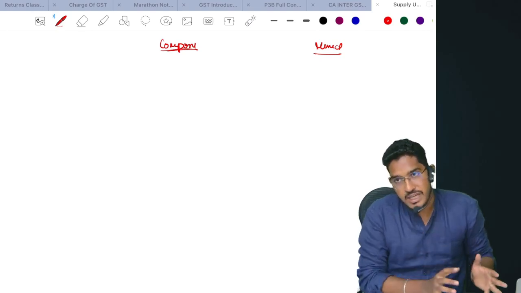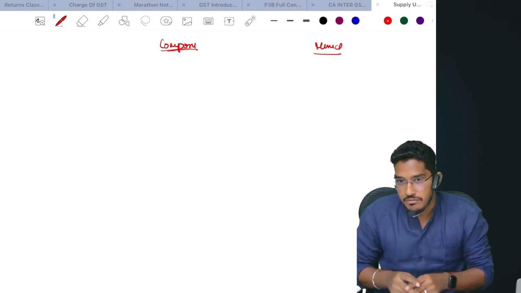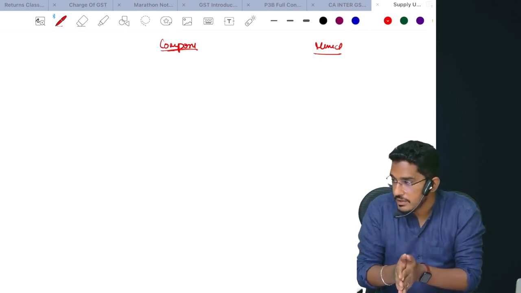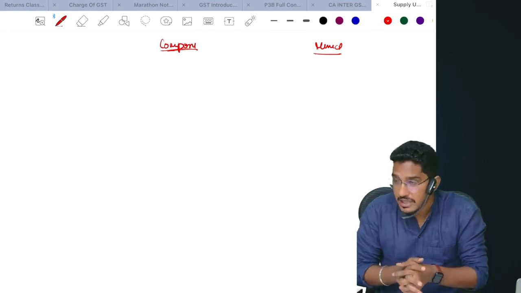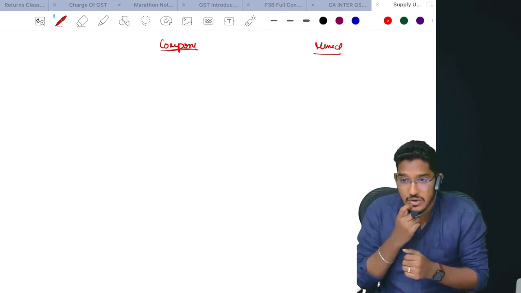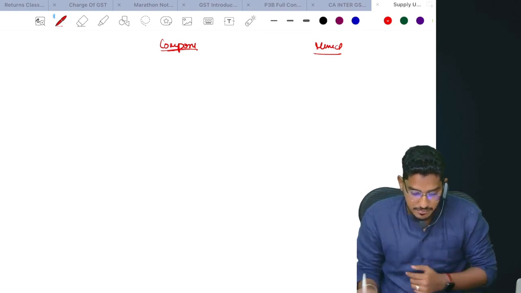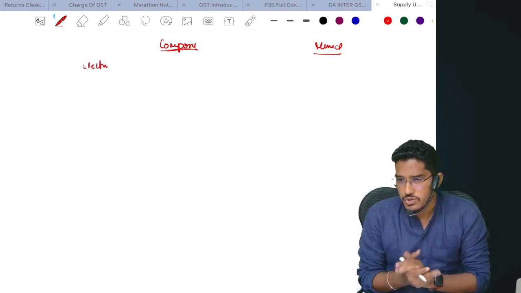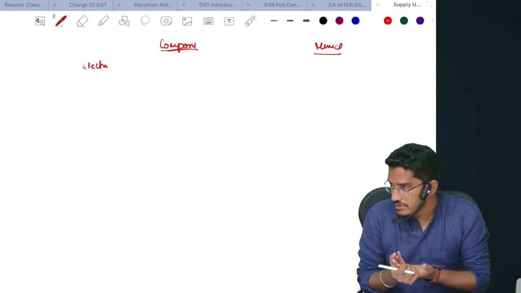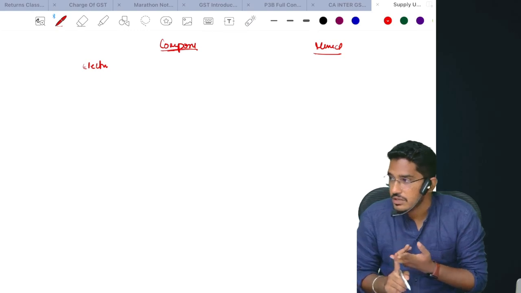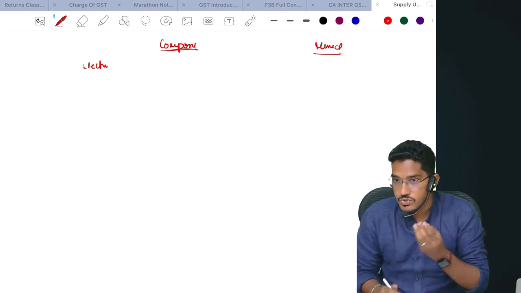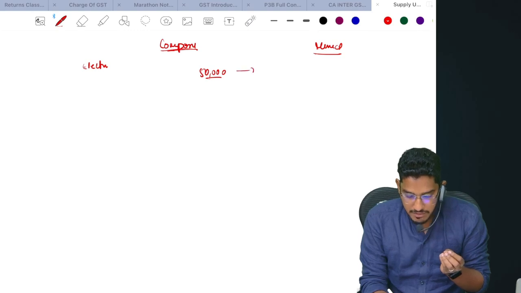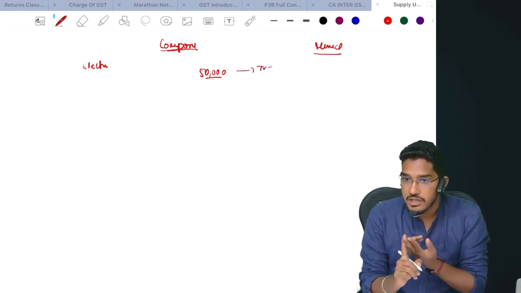If I have to read the meaning of composite supply, they say that when two or more supplies are naturally bundled for a single price, then we call it composite supply. For example, when you go and buy some electronics, the seller sells the goods and along with that he will also sell a warranty, 1 year warranty. Say you purchased a TV and paid 50,000 rupees. For that 50,000 rupees, he will give you that TV, along with that he will give 1 year warranty also.